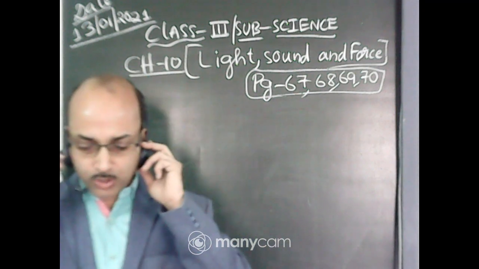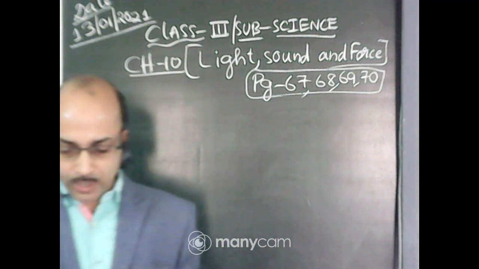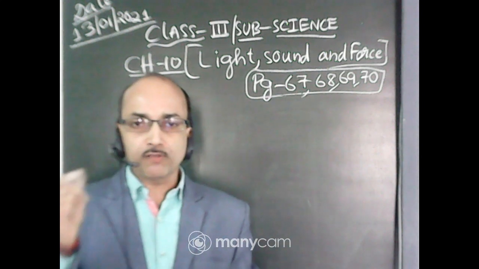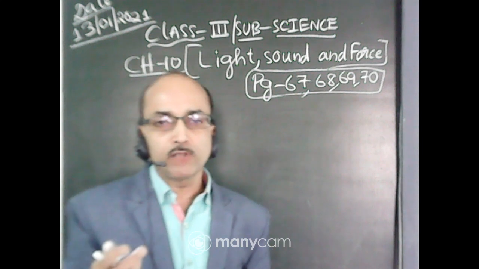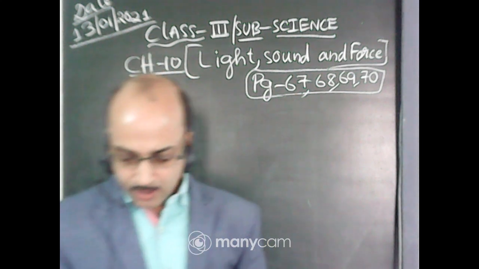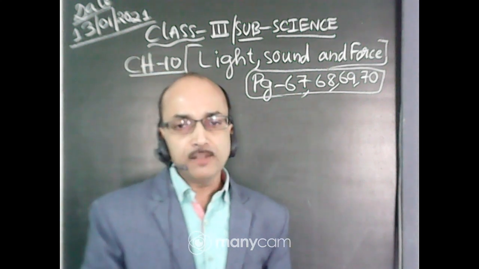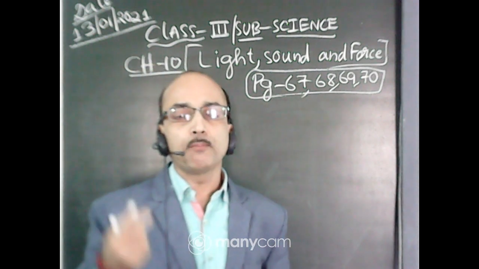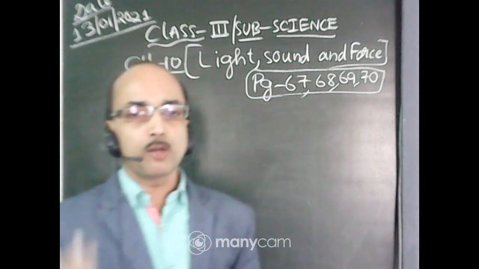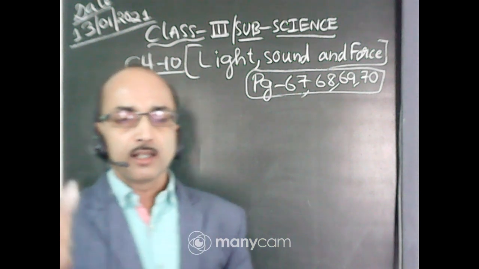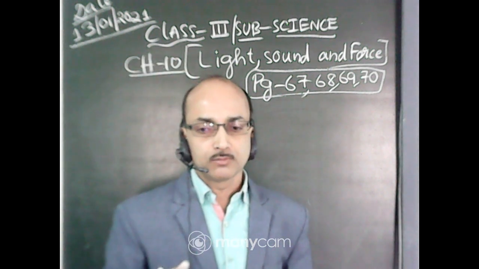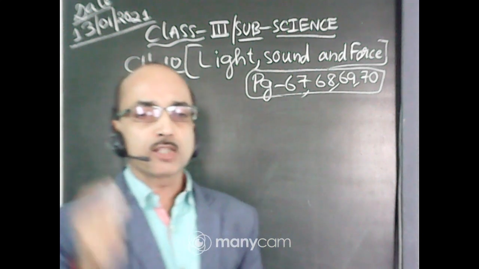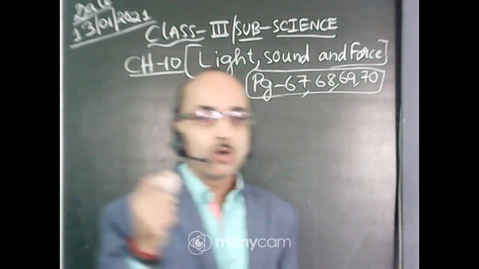How can you reduce noise? We can reduce noise in the following ways. By speaking softly, you are able to reduce the noise. By playing TV at a low volume, whether you are watching a cartoon show or a cricket match or a football match, always keep it at a low volume. Then by listening to music at a low volume.